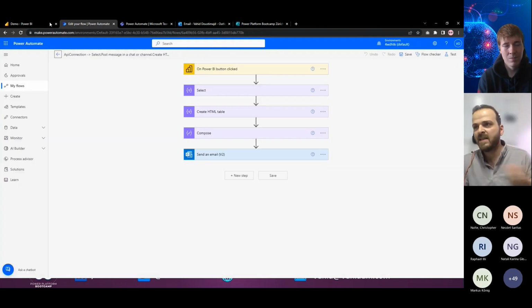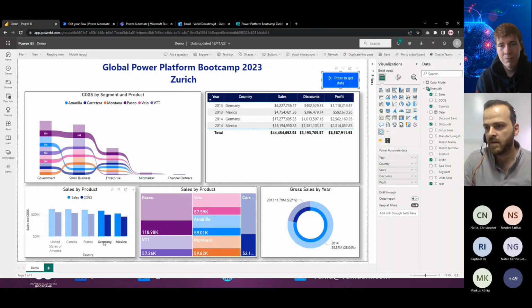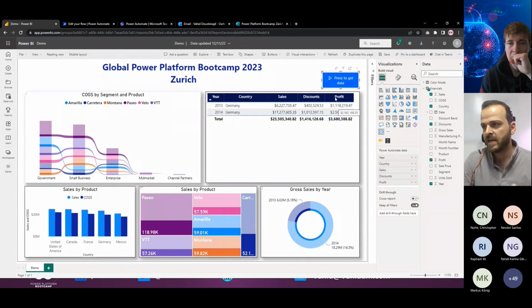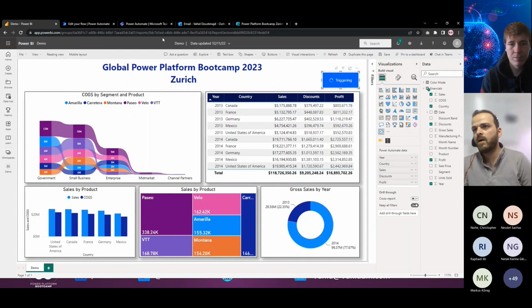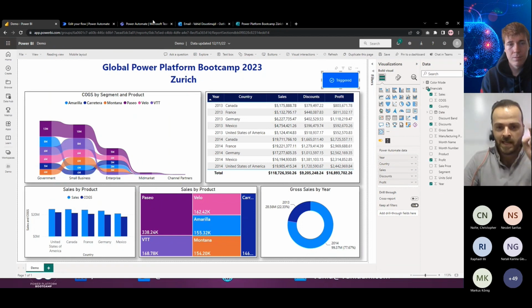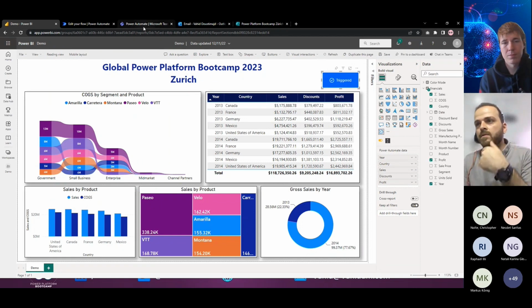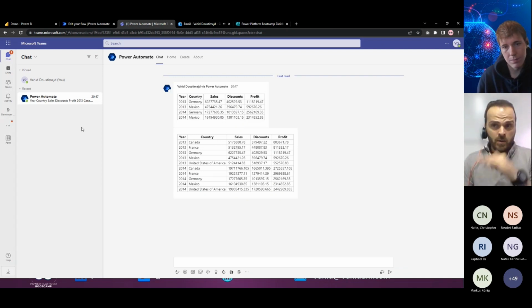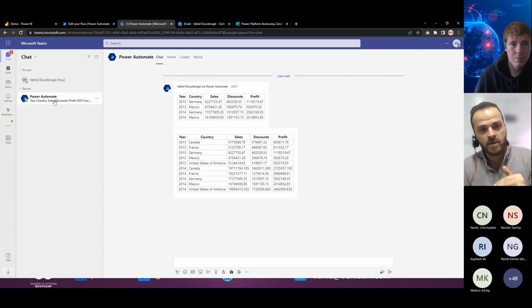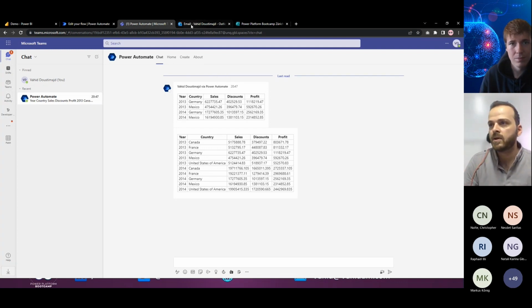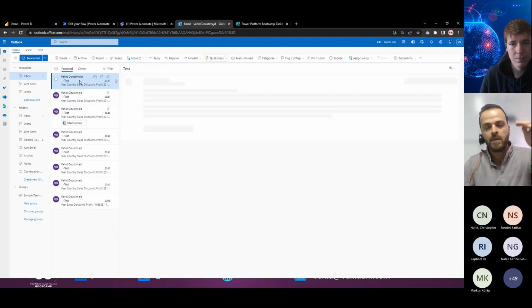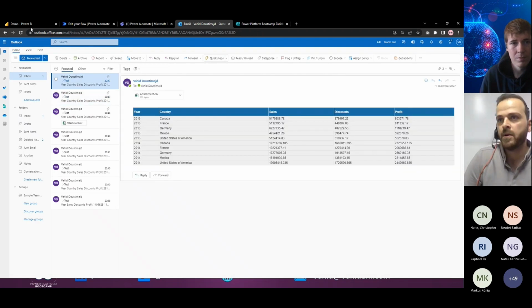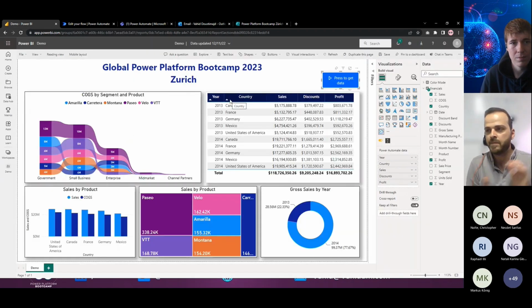If I get rid of these filters, select other filters and click that one, it will find who clicked on that button and send the information to that person. You can also select another person to receive those data, or select which people need to receive that email. So that's another part of this presentation.